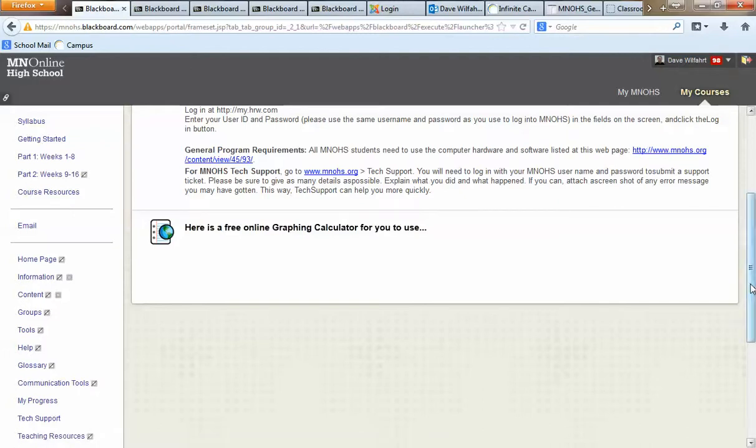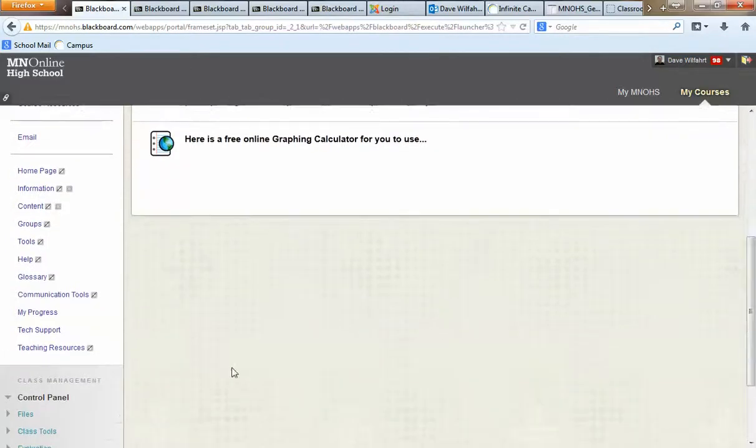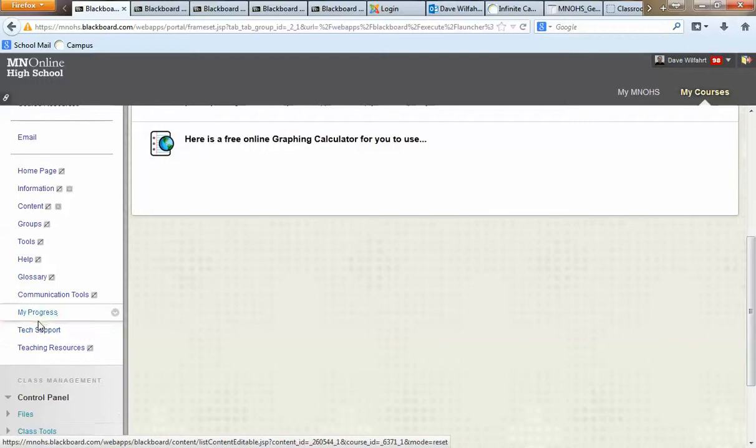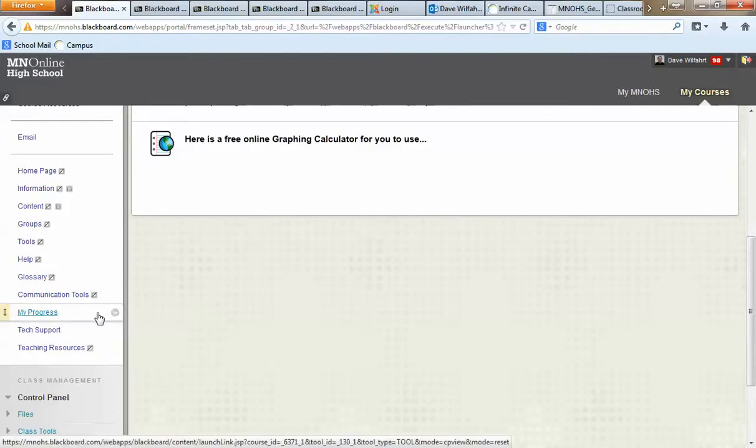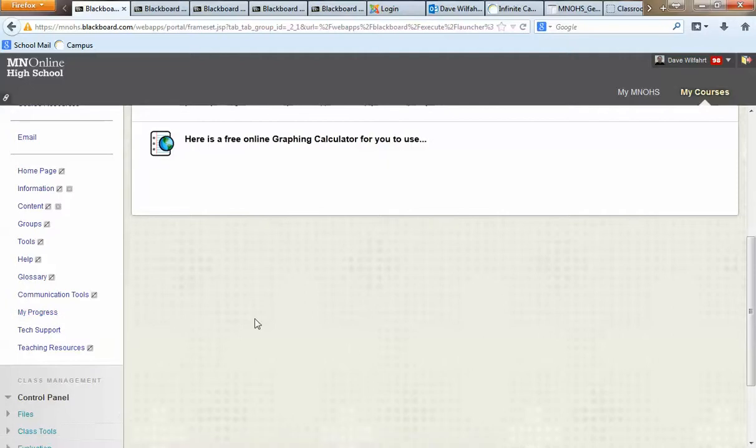And one other thing that you'll see is a tech support link again and a My Progress link. Now when you click on My Progress, right now it's a little bit jumbled up because Blackboard switched around some things. They actually have it now so that it will list the assignments in alphabetical order, and so I have to rename a few things. So eventually in the next week or two you're going to notice that I've cleaned that up. So please bear with me there, but if you have any questions, of course, just let me know.